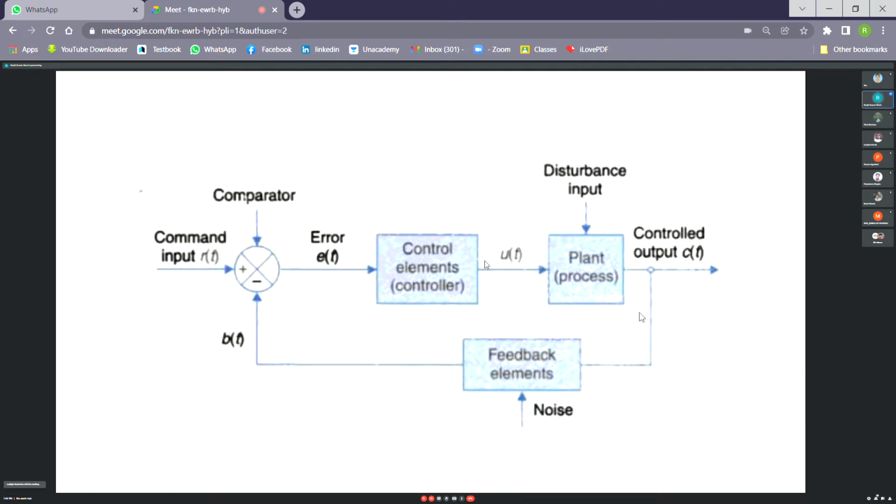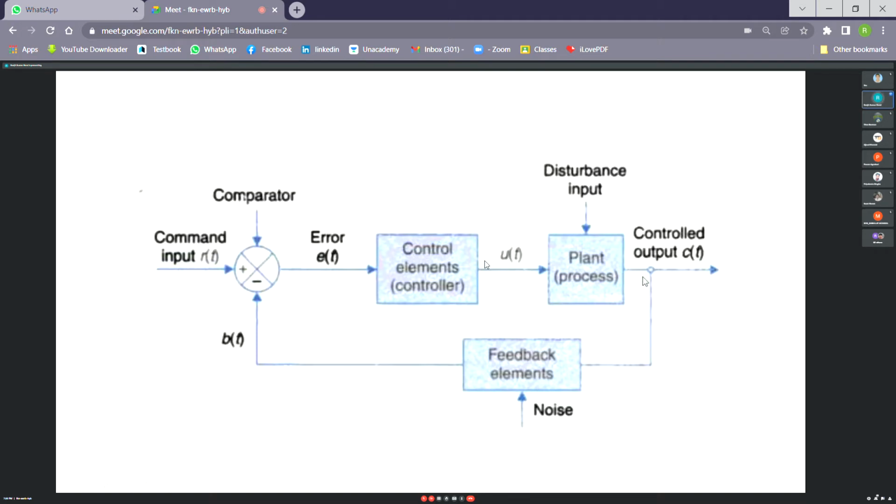And we have to choose it accordingly, depending upon the variable. For example, if it's a motion variable over here in a servo system, then what will be the feedback element? If I want to control the speed, then the feedback element or the sensing element should be able to measure the speed or velocity of the shaft. If I want to control the position, then this feedback element should be able to measure the position. So depending upon the requirement, you have to choose the feedback element.